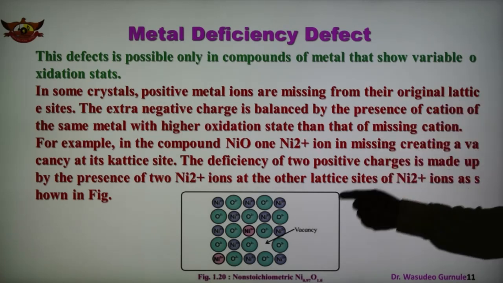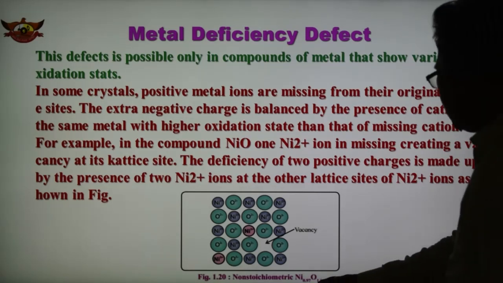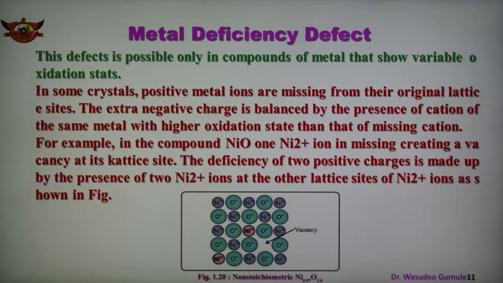So metal deficiency means here is a vacancy of metal, nickel metal, and created the vacancy, and this deficiency of positive charge is made up by the presence of 2 nickel 2 plus ion at the other lattice site as shown in this figure. So this is known as the non-stoichiometric nickel oxide example, and this is the first one, metal deficiency defect in case of non-stoichiometric. So here it is also shown it is not equal, nickel is 0.97, oxygen is 1, so both are not equal.